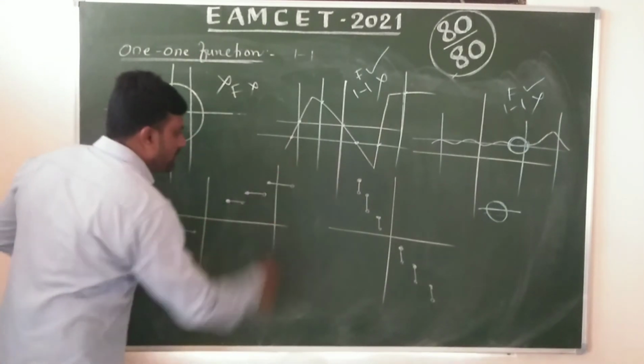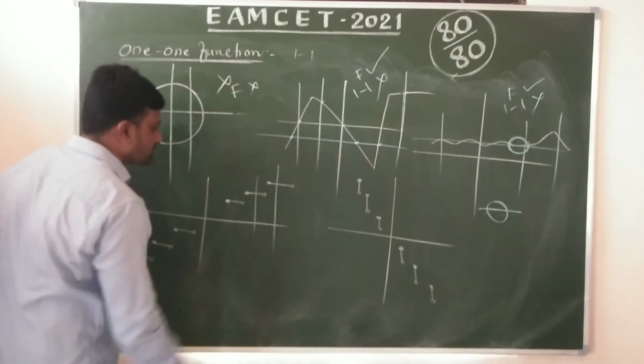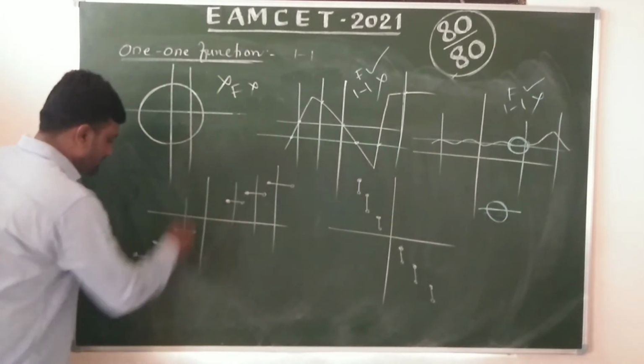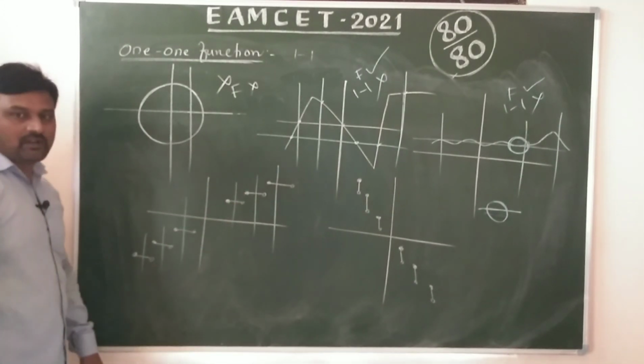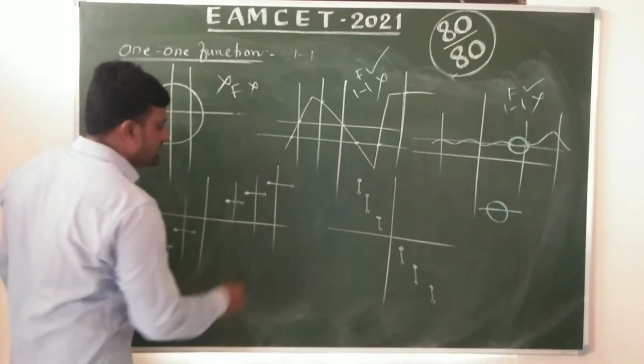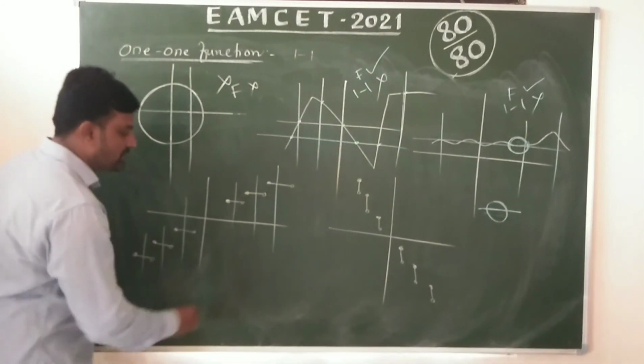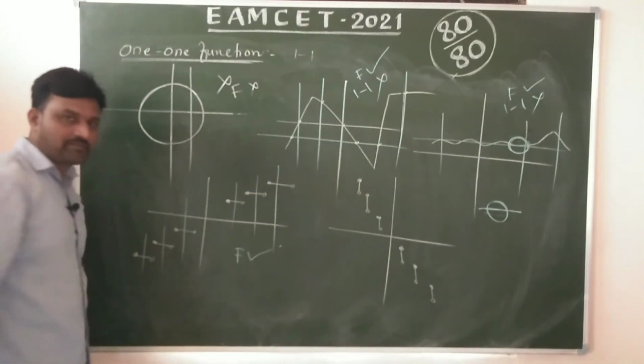Okay, here also the same. We can draw a parallel line like this. You can draw any line. It meets at most 1 point only, so it is a function.